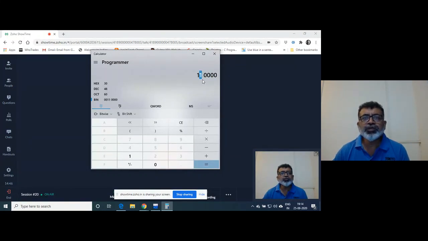So 2 raised to 4 is 16 and 2 raised to 5 is 32. 32 plus 16, that is 48, right? So 1 1 0 0 0 0. That is the binary representation of 48. This is octal representation. This is hex representation, right?